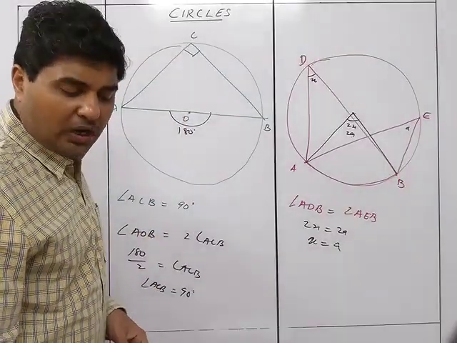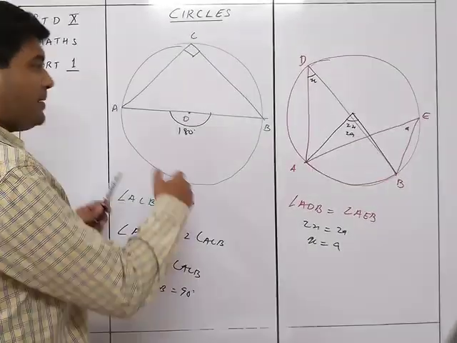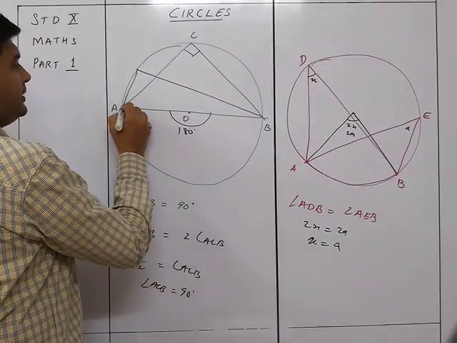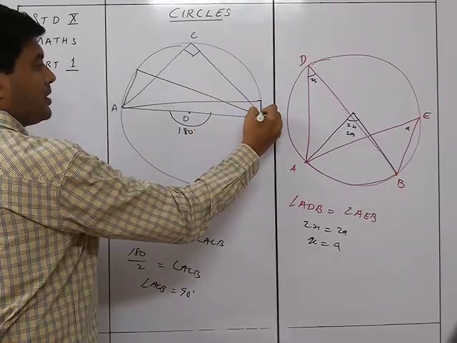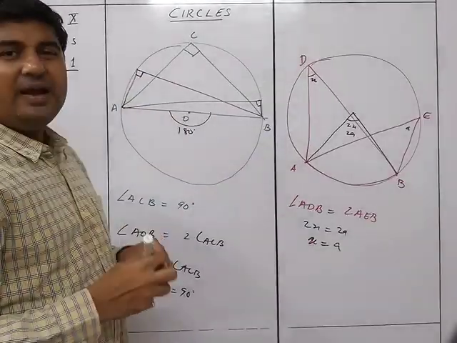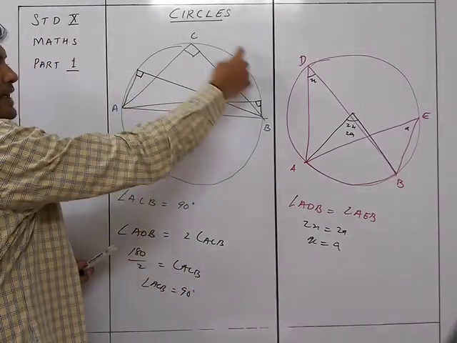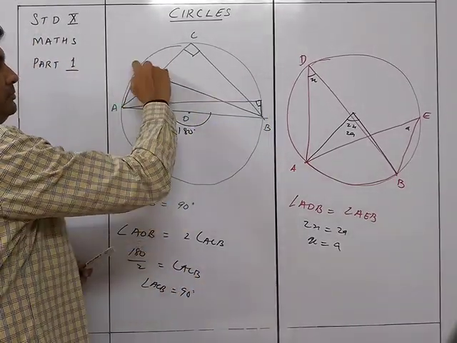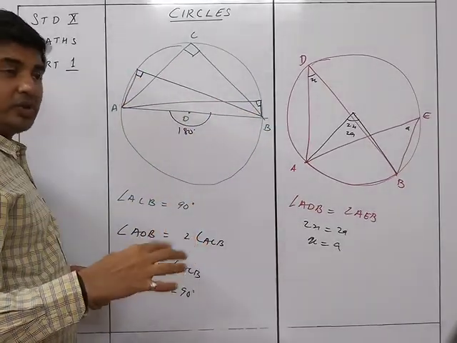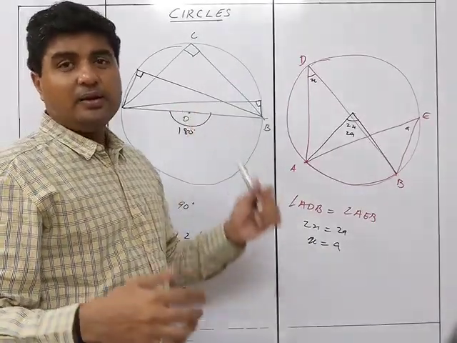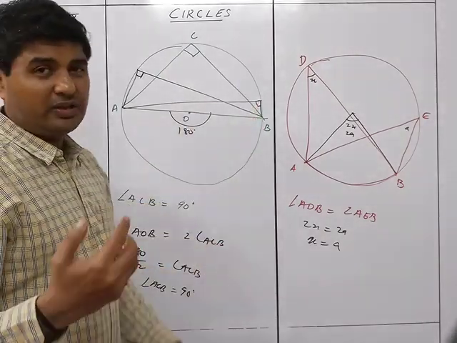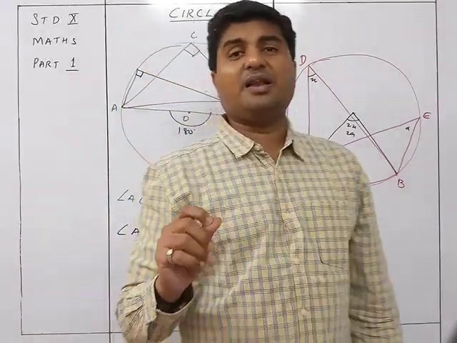Hence, all the angles which could be formed by the diameter, it could be something like this, it could be something like this, all of them will be 90 degrees only. All of them are in the same segment, so if this is 90, then this will also be 90, and this will also be 90. So even by the previous theorem we are proving it. Otherwise also, we know that if this is 180, then this is 90. That's why angles in a semicircle are equal.